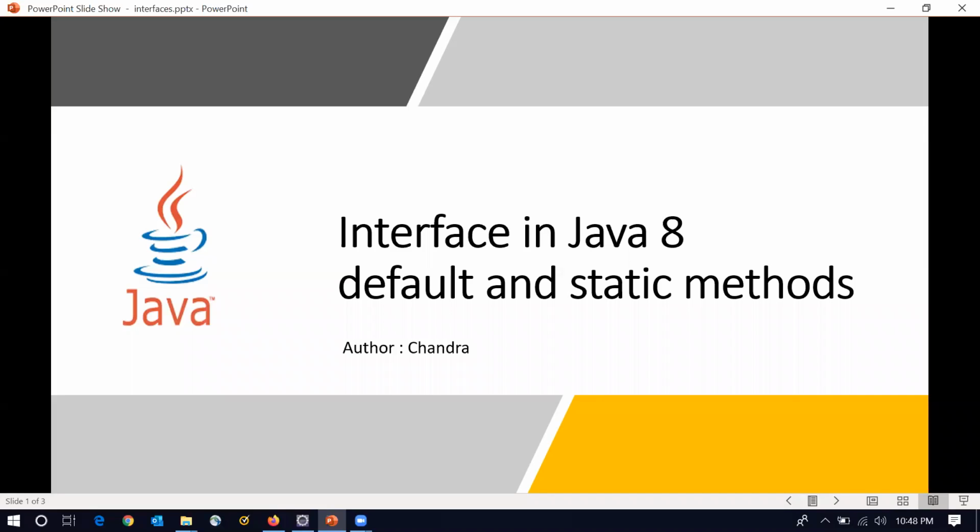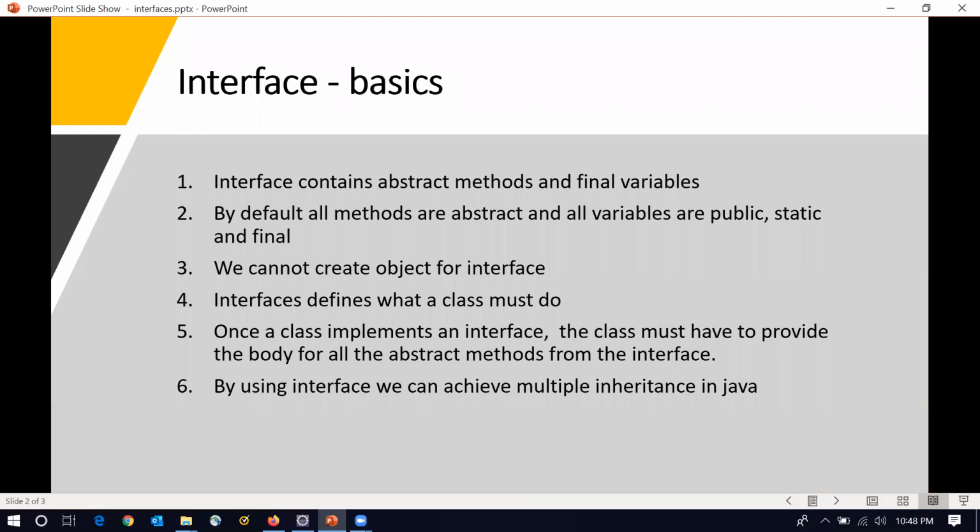Hello everyone. Today we'll discuss interfaces and also Java 8 features in interfaces. Let me first start with the basics: what is the definition of an interface? An interface is syntactically similar to a class, but an interface contains only abstract methods and final variables.